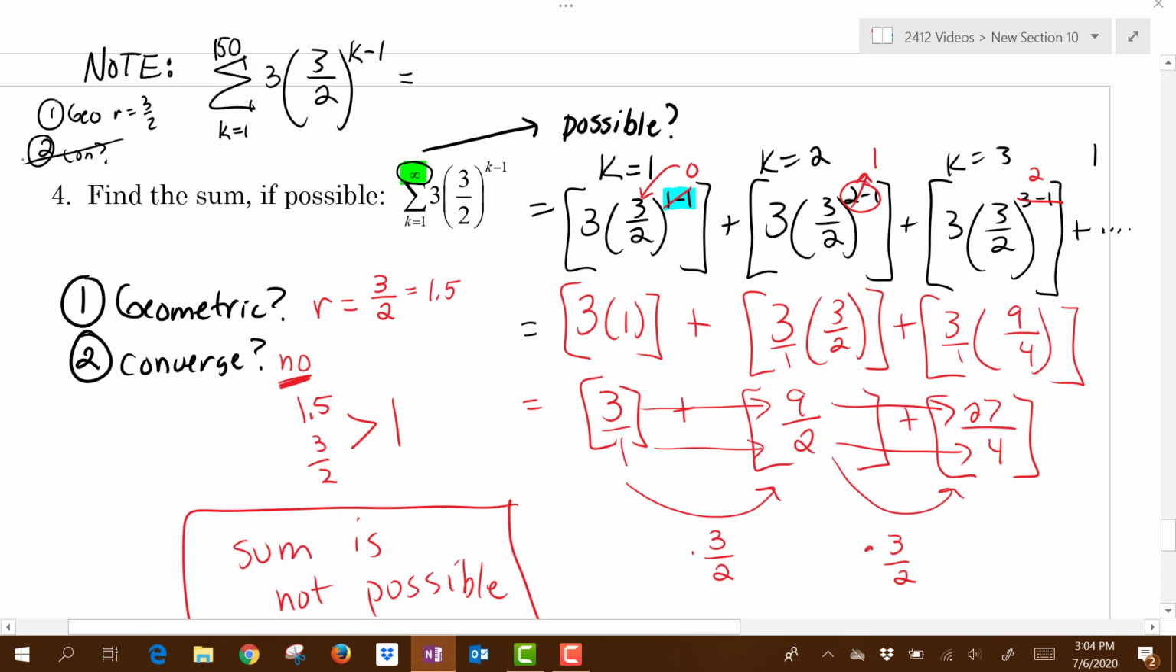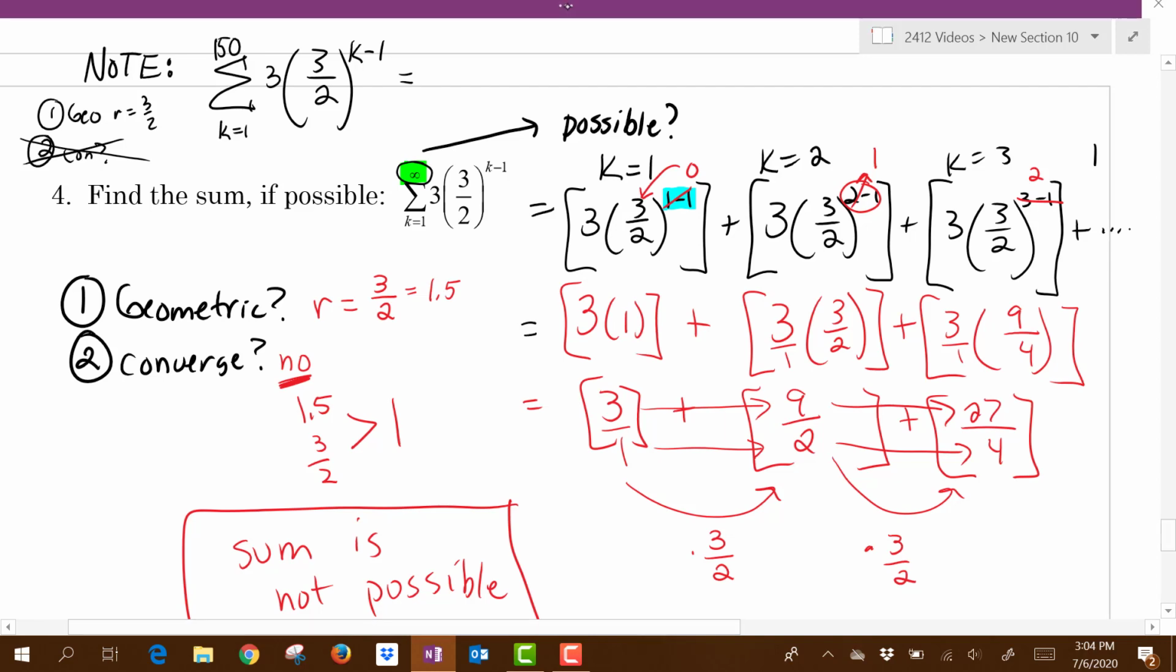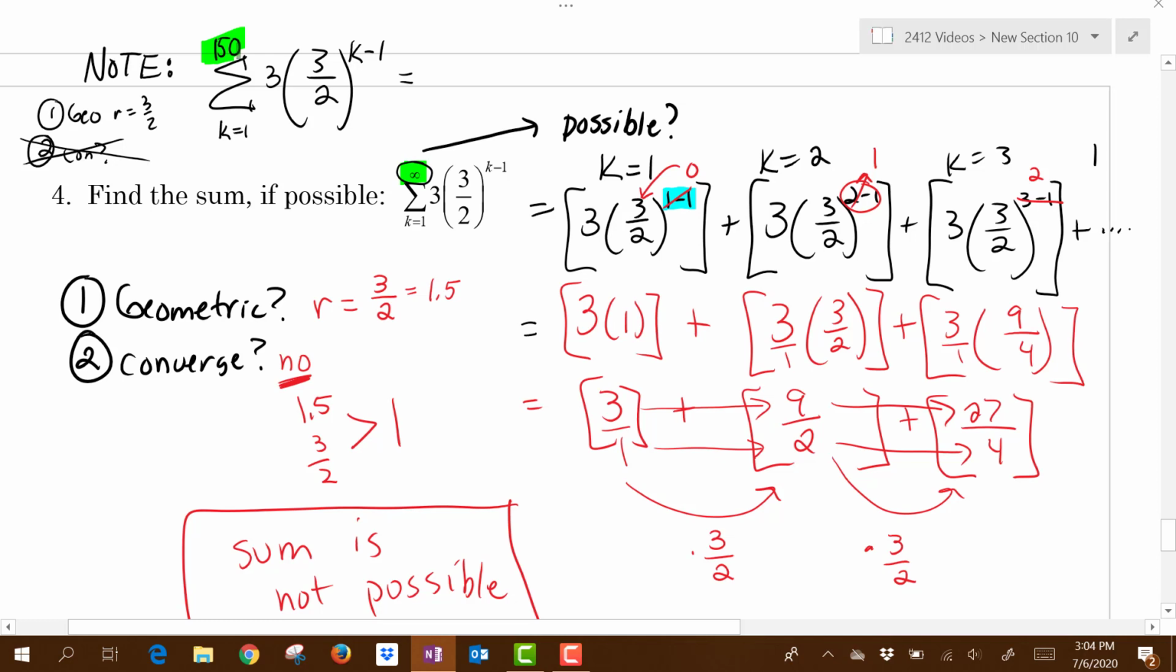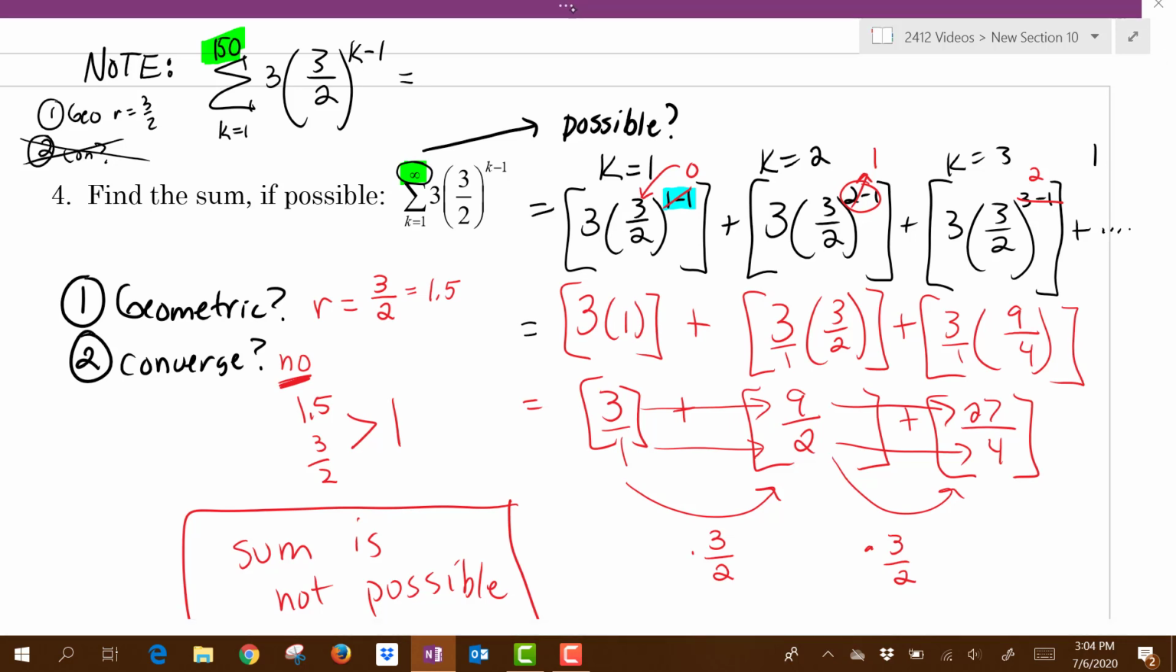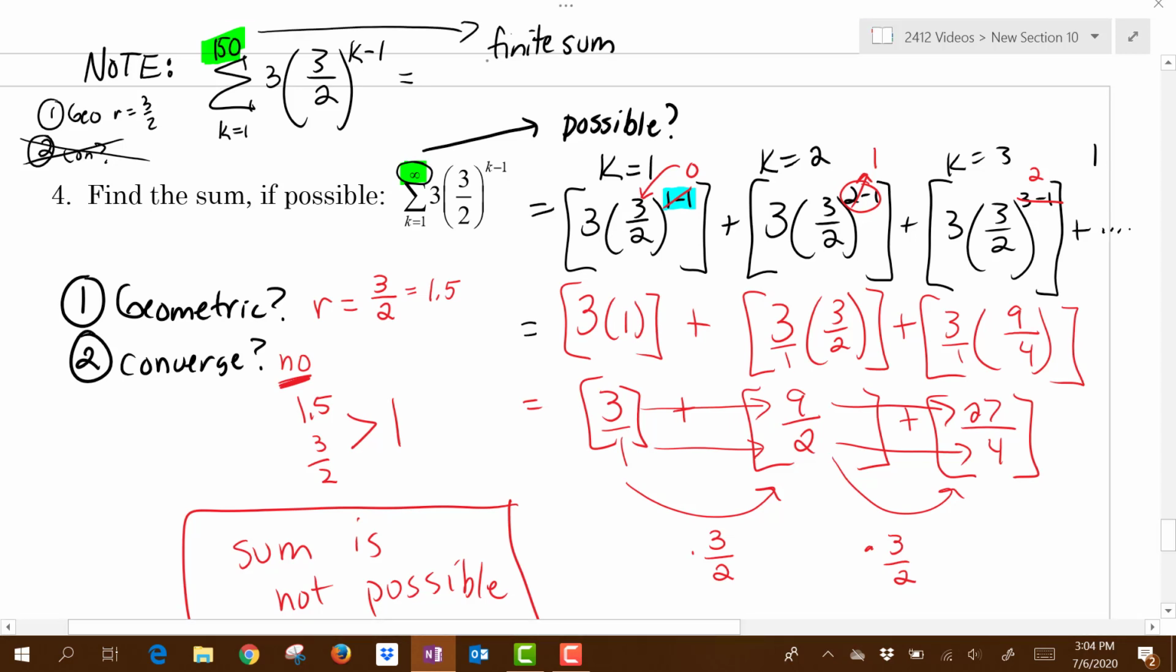The only time I go through does the sequence converge and to determine if the sum is possible or not possible is if at the top I see an infinity symbol. If I do not see an infinity symbol and I actually see a finite number, that's a finite sum. Finite sums are always possible.